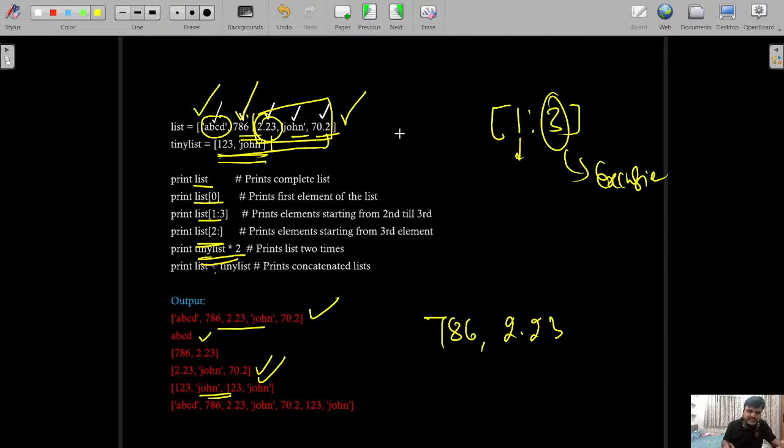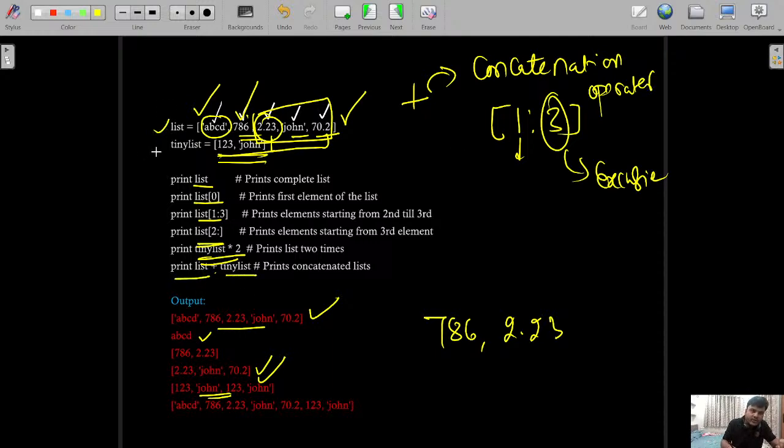And if you write the plus, that is called the concatenation operator. So whatever is written, print list plus tiny list, this list is going to be merged with this list and the output is like this. That is the basics of Python list that you need to know, right?